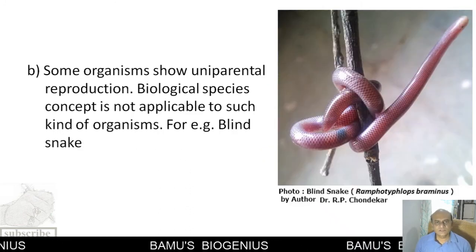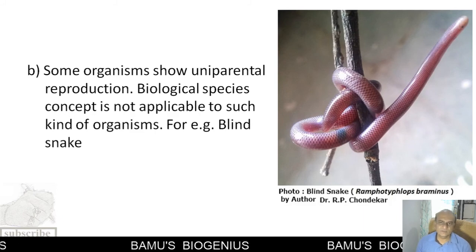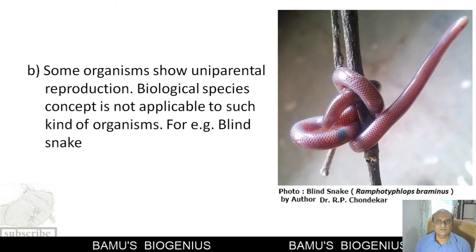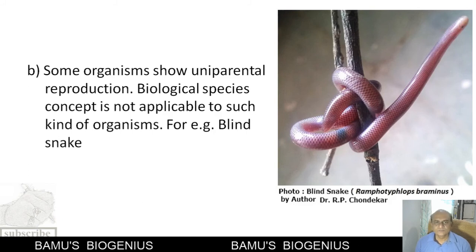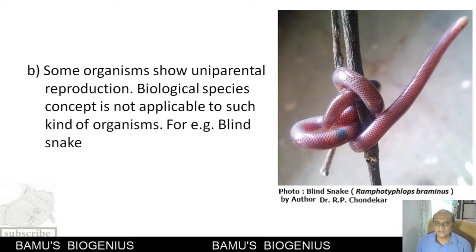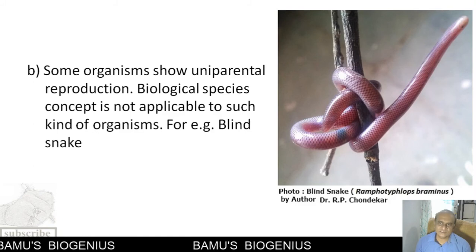Then some organisms show uniparental reproduction. For example, the blind snake: only females exist, and no males are present in this particular organism. So the biological species concept is not applicable to such uniparental organisms.